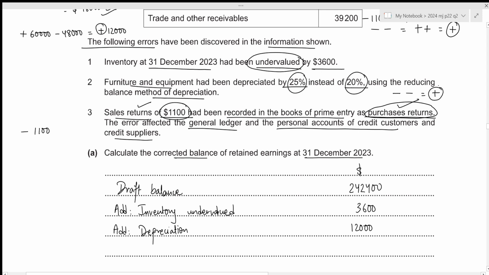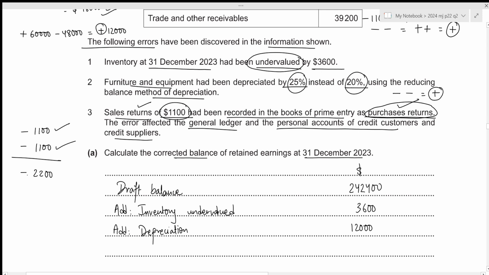But in this case, purchases returns was added incorrectly, which now means that we need to subtract it. So we again have to subtract the figure of 1100 to show that now the purchases returns have been cancelled. So the first one is to show the correct value of the sales returns, and the second one is to eliminate the incorrect value of the purchases returns. So the total correction value in this case would be negative 2200.